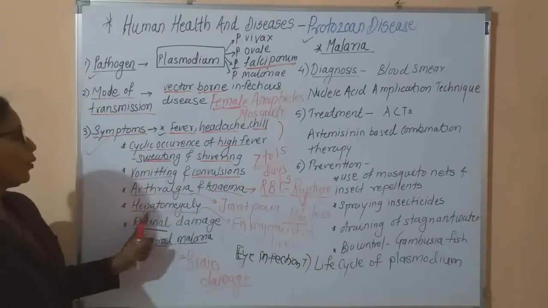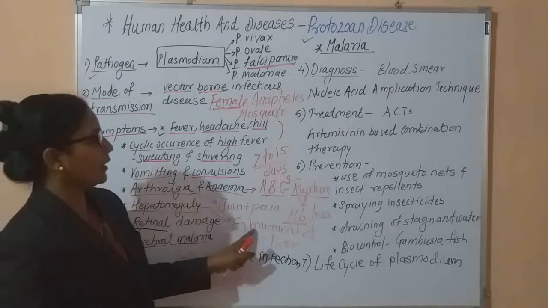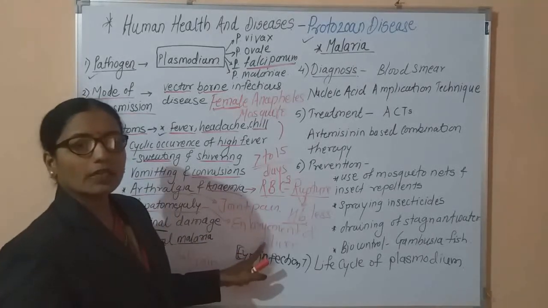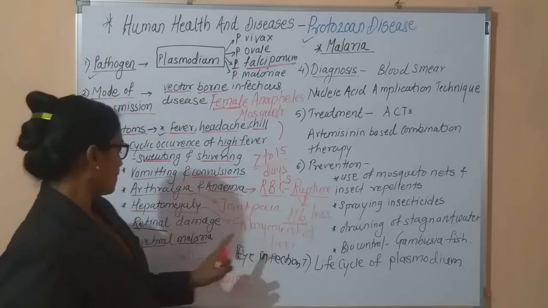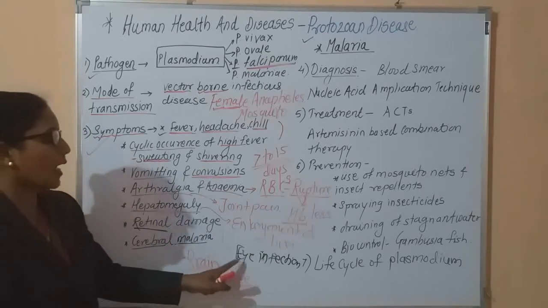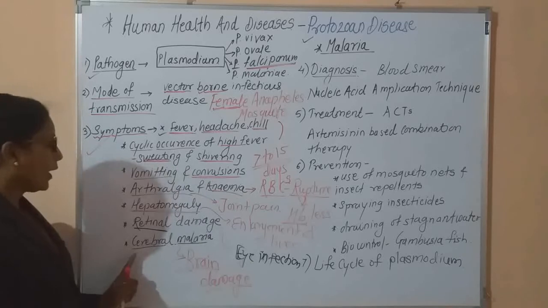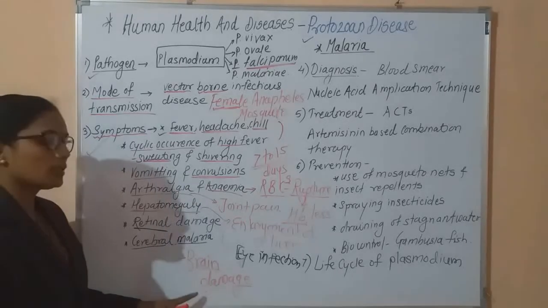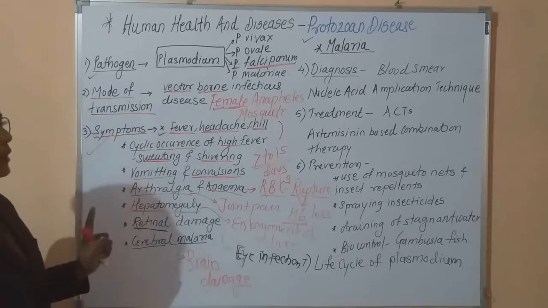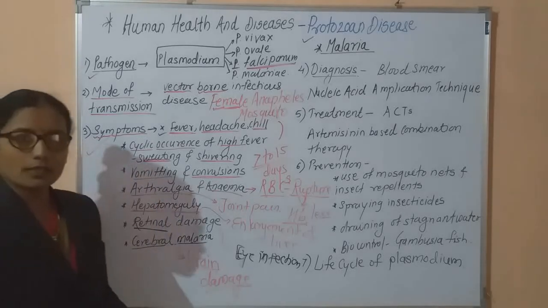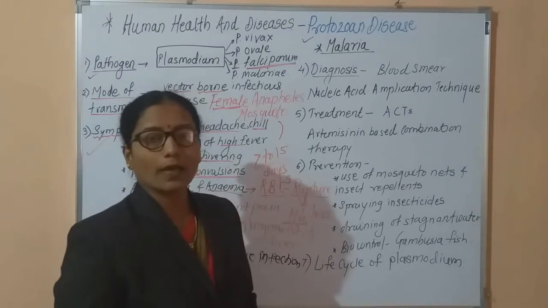Then hepatomegaly is also one of the symptoms, in which there is enlargement of the liver. The liver is the digestive gland which secretes the bile juice for digestion. Then retinal damage means eye infection, or damage to the retina of the human eye. And cerebral malaria means there is damage to the brain. When such symptoms occur in a person, it is necessary to diagnose the reason behind these symptoms.